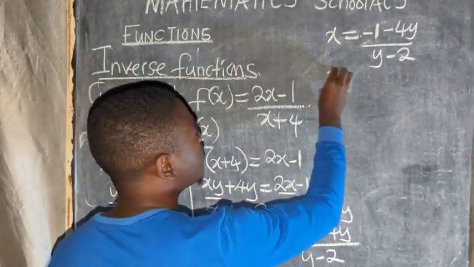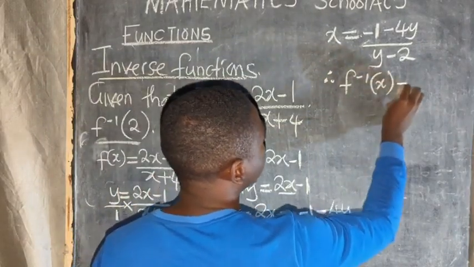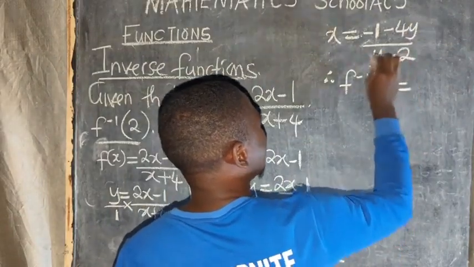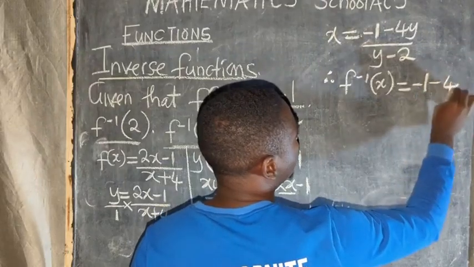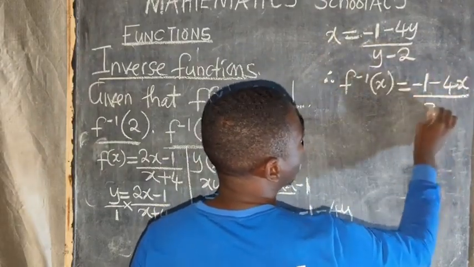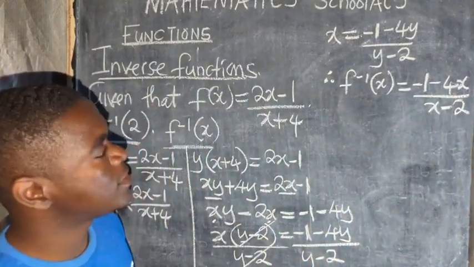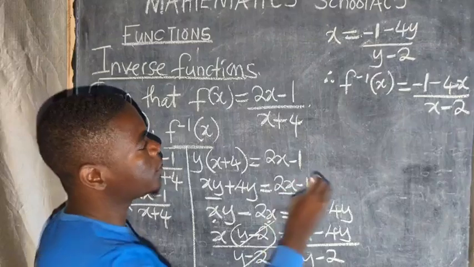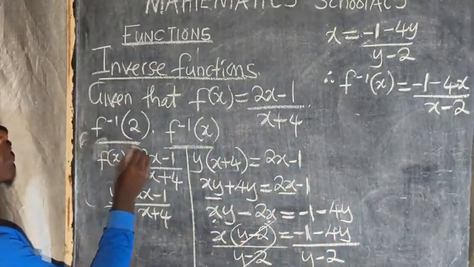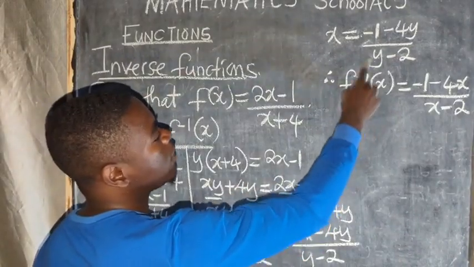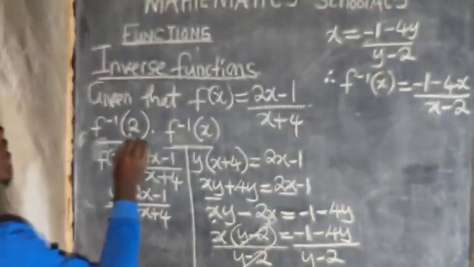So I now say, therefore, f inverse of x is equal to, where there is y, I'm going to put x. So I'm going to have negative 1 minus 4x over x minus 2. This is what we are going to do, and this is what you are supposed to do. From here, the question was telling you to find f inverse of 2. Since we now have f inverse of x, then where there is x, that's where we are going to put a 2.